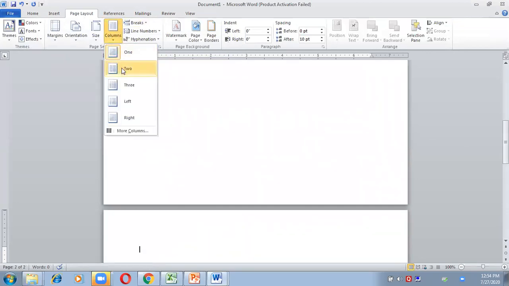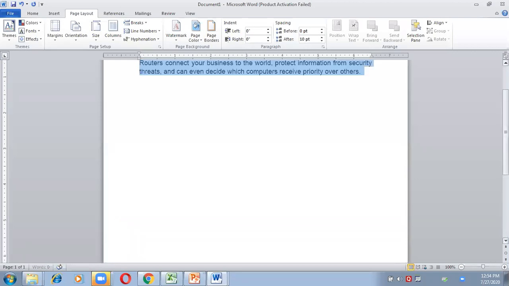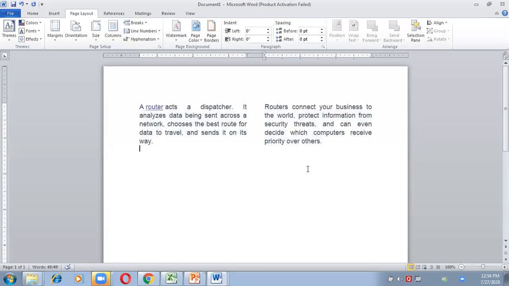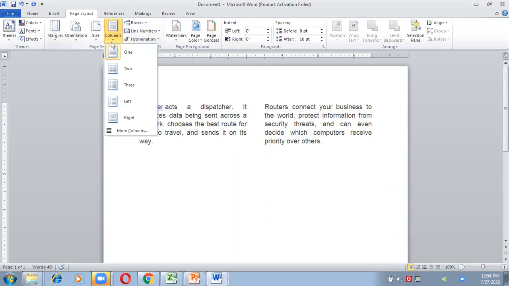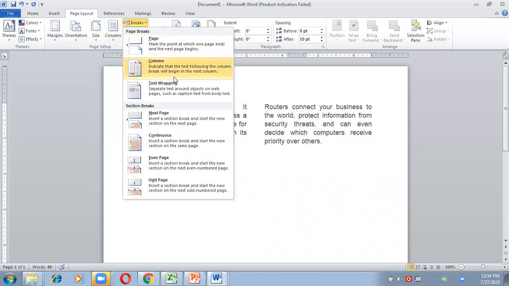You have to select whether you want to divide the column into two, three, or whatever. So I'm selecting two. Now, as everybody can see, the content is completely divided into two parts, in two columns. This is column 1 and this is column 2. In the same way, you can choose 3, but I have written only 2 paragraphs, so it will divide into 2 only. If I have written 3 paragraphs or more, then you can divide accordingly. Okay, this is page break and column break.